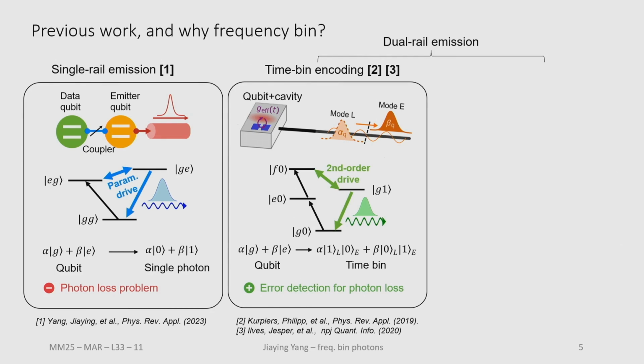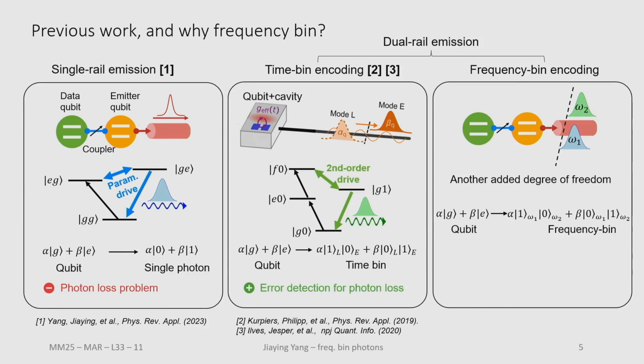So they take turns to bring the state of the qubit onto the second excited state and sequentially apply two second-order transitions to generate two photonic modes in time bins. With this method, they added one degree of freedom into the system, and we can thus use it for error detection of the photon loss.